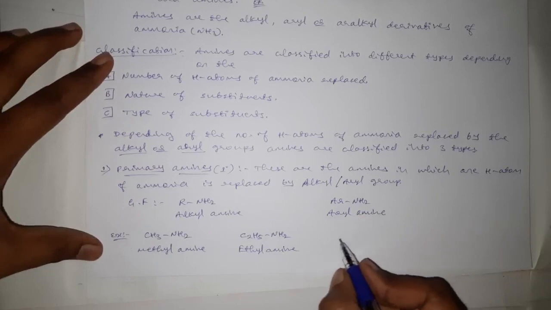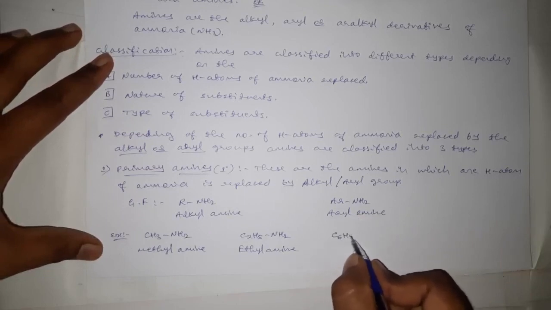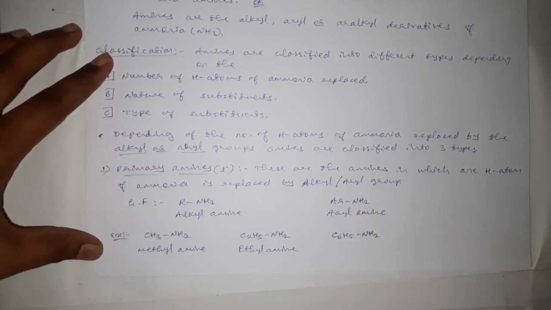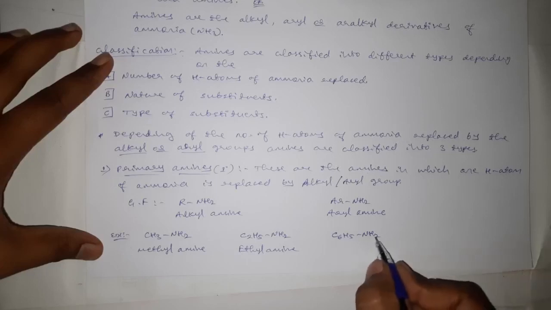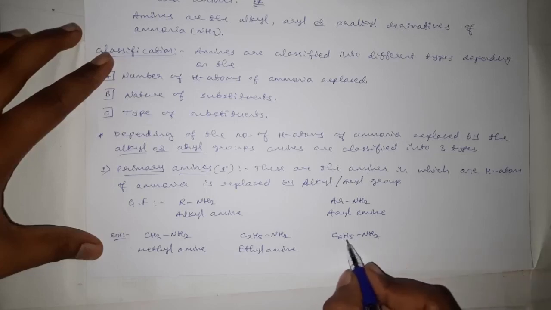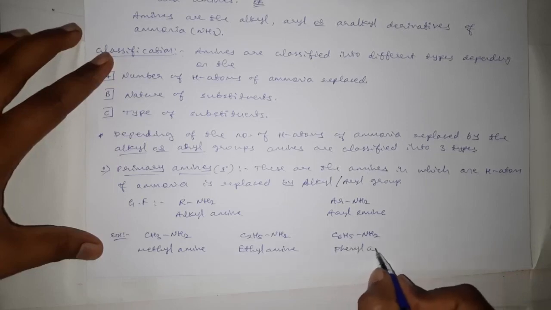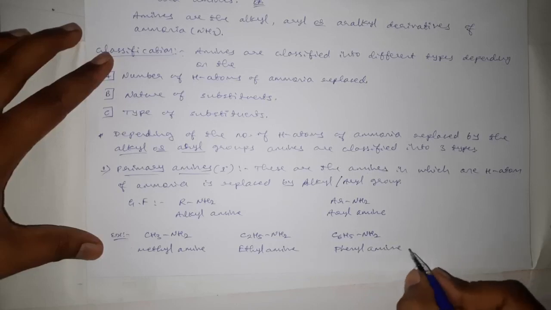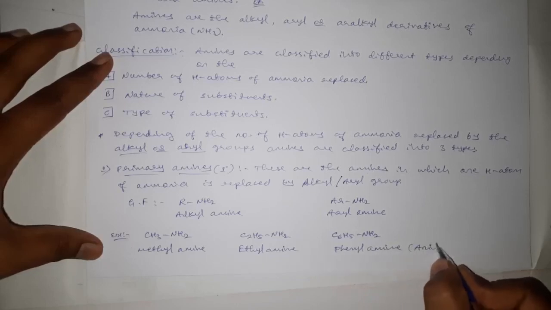For aryl amines we can take C6H5NH2, where one hydrogen is replaced by a phenyl group. It is phenyl amine, in general called aniline.